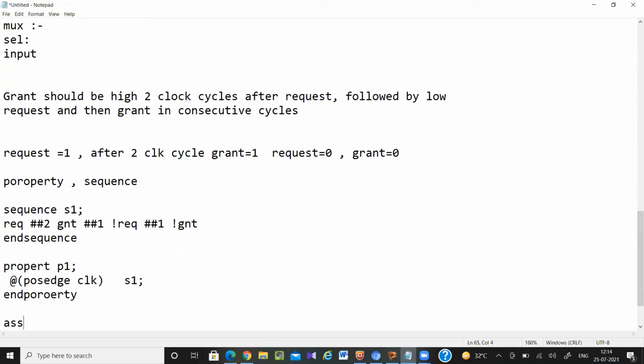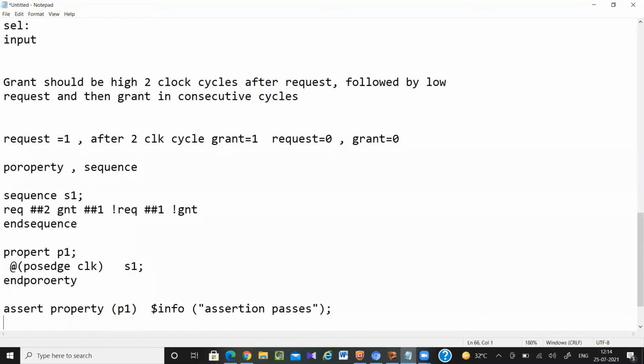So now assert property P1. If this property is properly getting asserted, then $info assertion passed, else $error assertion failed.